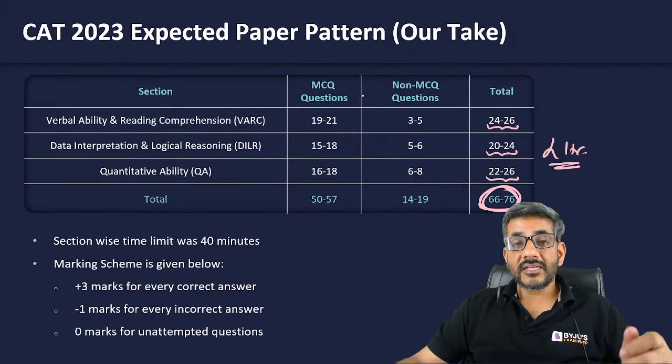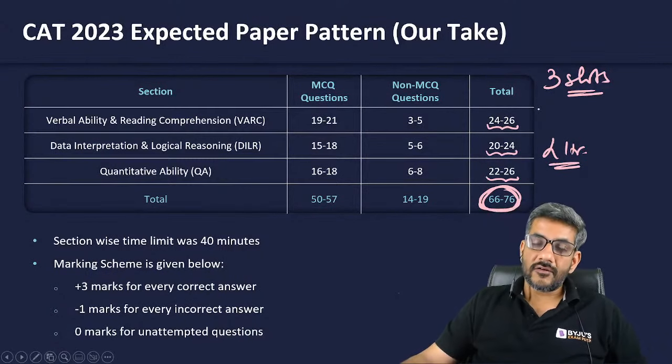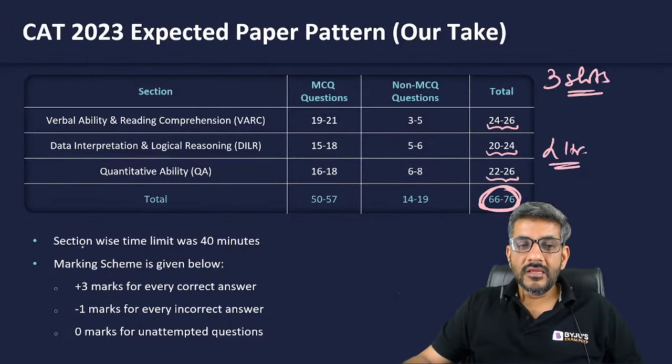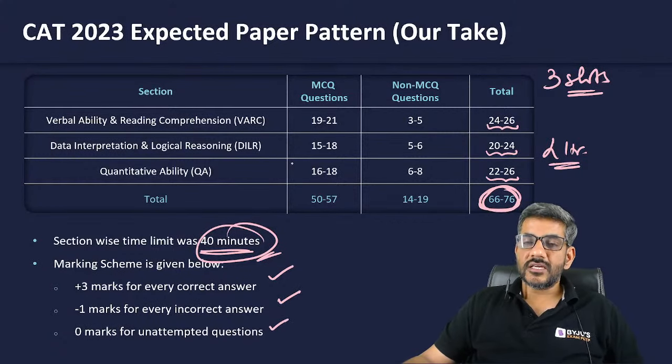And of course, when the exam is of 2 hours, there are three slots: morning slot, afternoon slot, and evening slot. There is a section-wise time limit of 40 minutes. For every right answer, there is plus 3 marks. For every wrong answer, there is minus 1 mark. For unattempted questions, there are no marks.